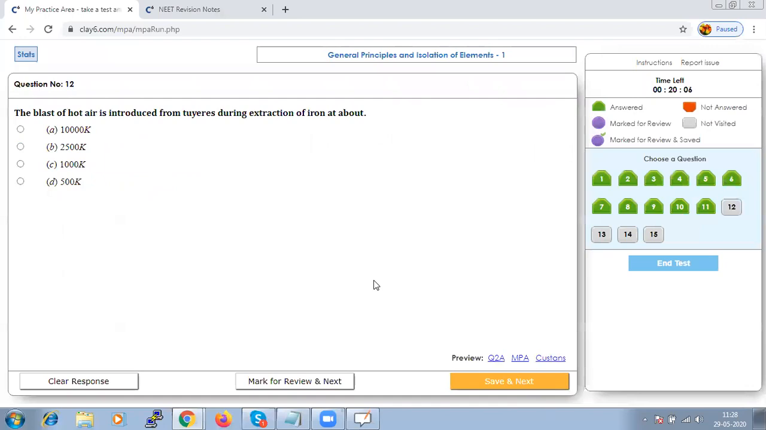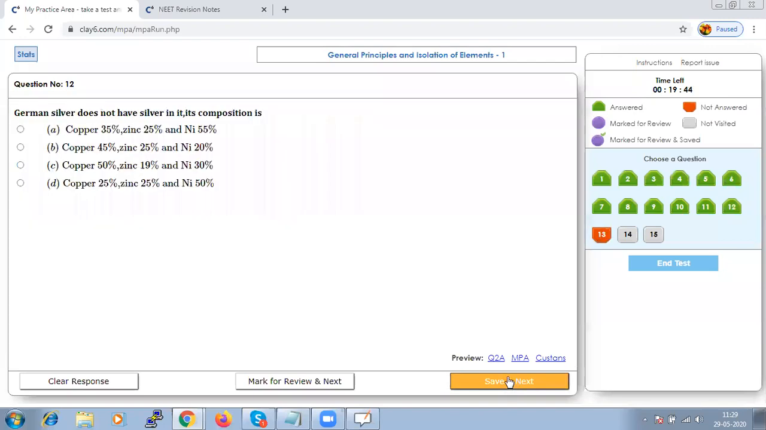The blast of hot air is introduced from tuyeres during extraction of iron at above what temperature? This is a fact. The initial temperature needed to start the reaction is 1000 Kelvin. So option C should be the right answer. Let us save that and go to next.